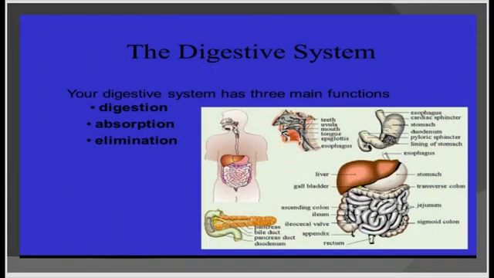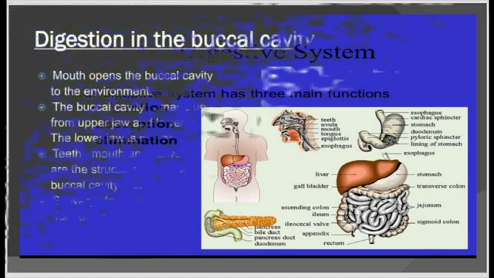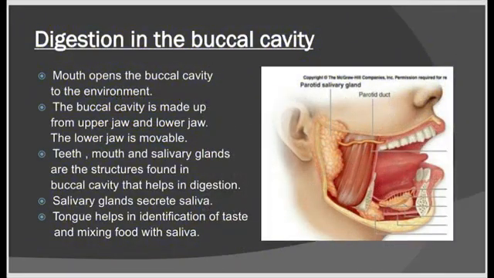The functions of the digestive system are food digestion, absorption of nutrients, and removal of undigested materials, or elimination. The digestive system commences from the buccal cavity. The mouth opens the buccal cavity to the environment. The buccal cavity is made up of the upper jaw and lower jaw. Only the lower jaw is movable. Teeth, tongue and salivary glands are the structures found in the buccal cavity that help in digestion.